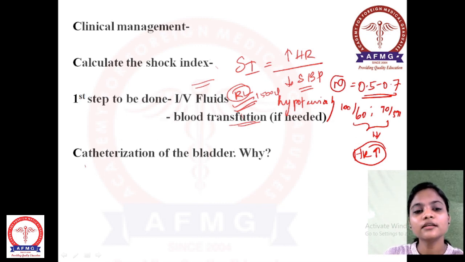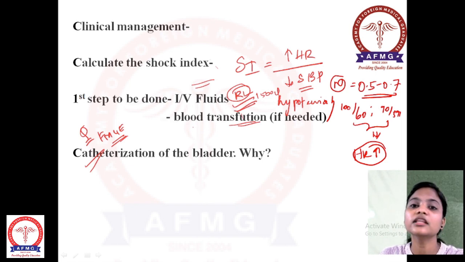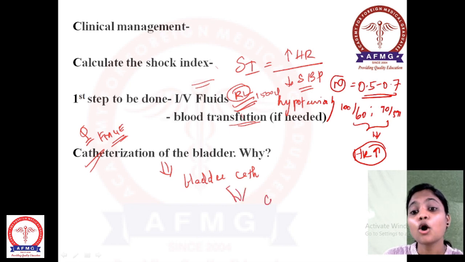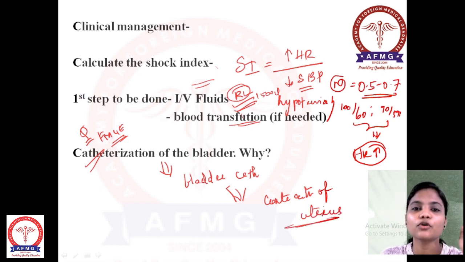One more important thing: this question has already been asked in your FMG exam, might be in 2018. Catheterization of the bladder is done for a patient with postpartum hemorrhage within 24 hours of bleeding. Why? Because once bladder catheterization is done, it stimulates the contraction of the uterus. Once this contraction is there, there is more possibility for the myometrium to contract, which further stops the bleeding. This is why you catheterize the bladder.